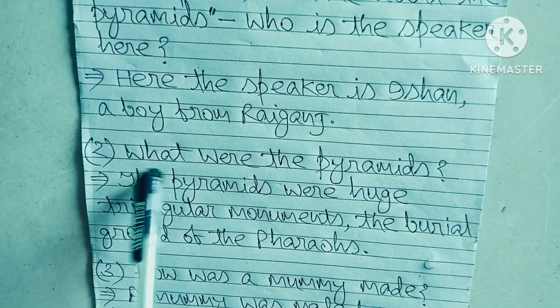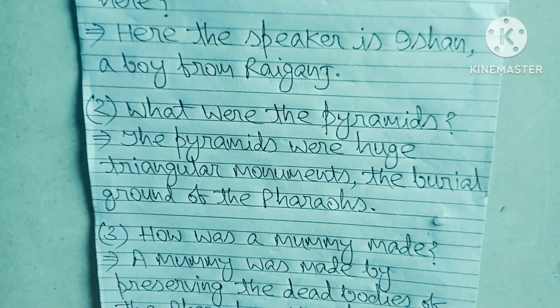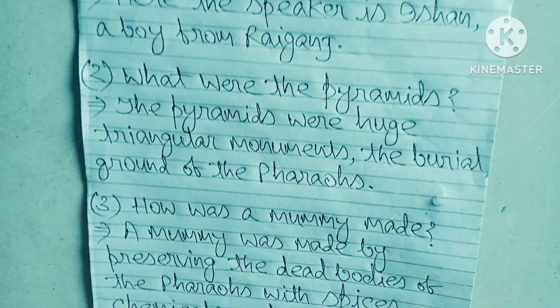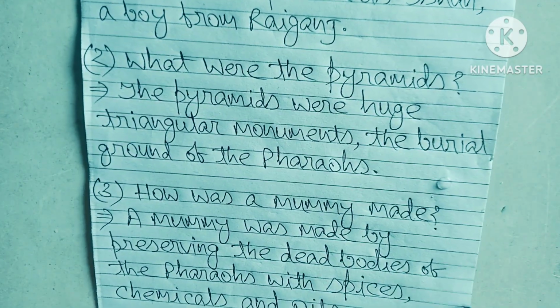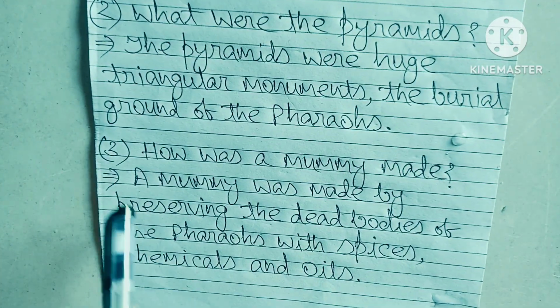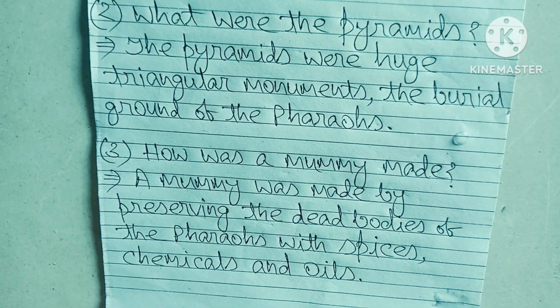Number 2. What were the pyramids? Answer. The pyramids were huge triangular monuments, the burial ground of the pharaohs. Number 3. How was a mummy made? Answer. A mummy was made by preserving the dead bodies of the pharaohs with spices, chemicals, and wells.